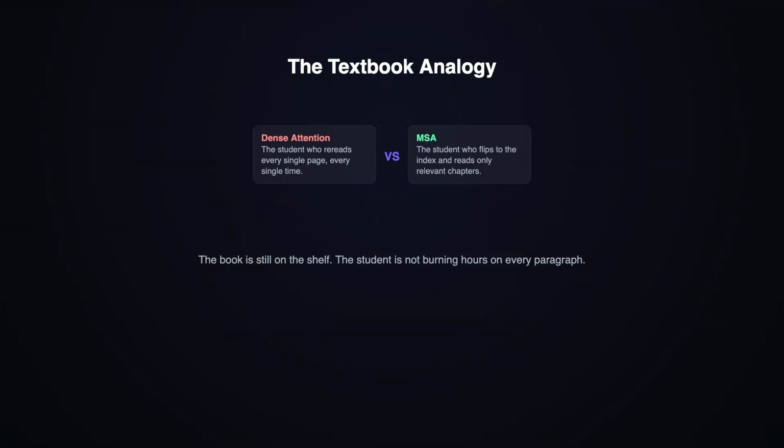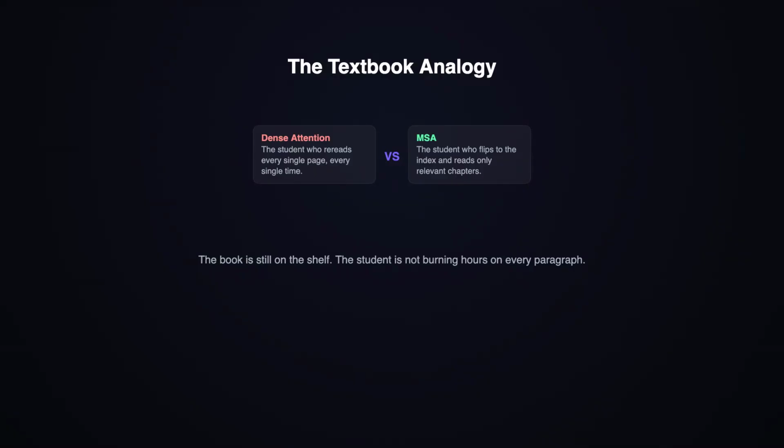Think of it like this. Imagine you need one fact from a 3,000-page textbook. Dense attention is the student who rereads every single page, every single time they need anything. MSA is the student who flips to the index, finds the relevant chapters, and reads only those pages. The book is still on the shelf, but the student is not burning hours on every paragraph.